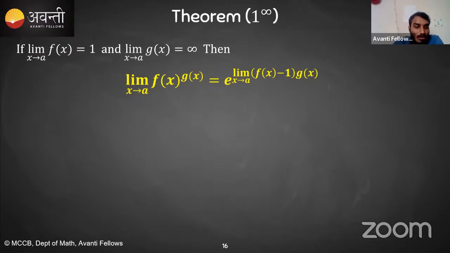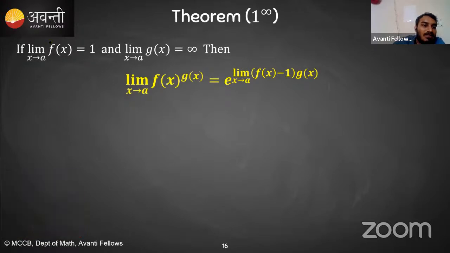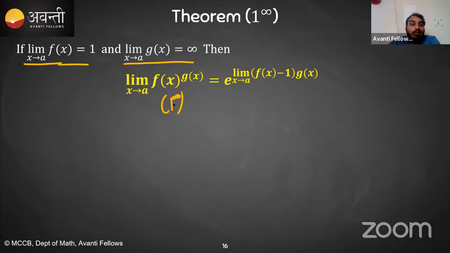It says that if limit x tending towards a of f of x is equal to 1 and limit x tending towards a of g of x is infinity, then consider limit x tending towards a of f of x raised to the power g of x. As x tends towards a, f of x tends towards 1 and g of x tends towards infinity. So this is a form of 1 raised to the power infinity.